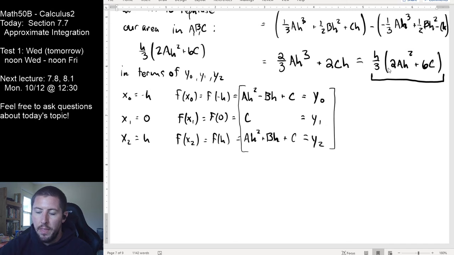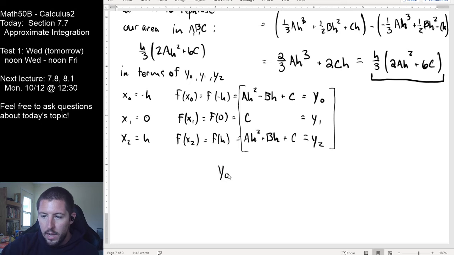I'm also noticing 2ah squared, and there's h squared here and h squared here. So my inclination is, what happens if we just add together y0 plus y2?